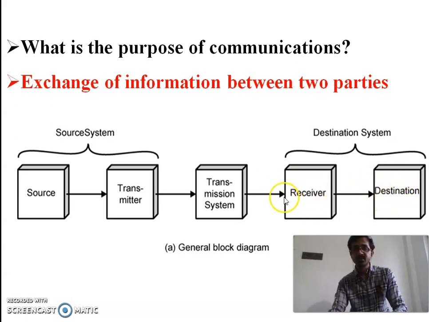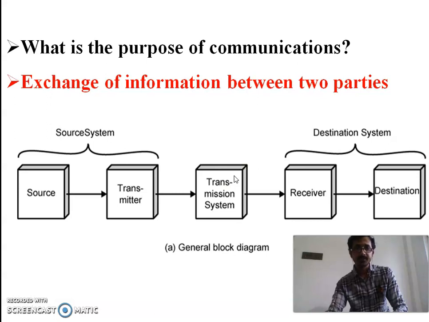The receiver receives the digital form of the message, which is converted again into the original form like audio, video, picture, or text. That message is passed to the destination, which consumes the information. This is the general block diagram for a data communication system.